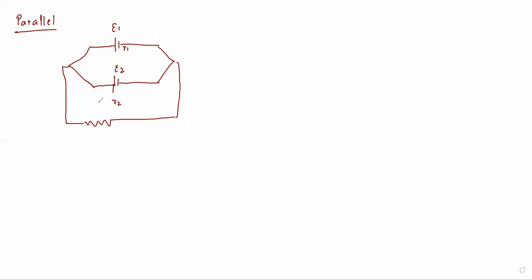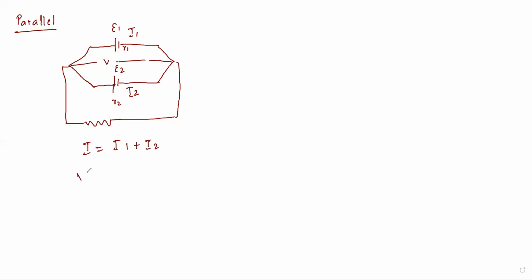Here the potential difference across these two points is constant, whereas the currents get divided. Let I1 be the current flowing through cell A or cell 1, and I2 be the current flowing in cell 2. So in series, the current is the same, whereas the potential difference is different. In the parallel case, the current is different, the potential difference is the same. Therefore, the total current through E1 and E2 can be written as I = I1 + I2.